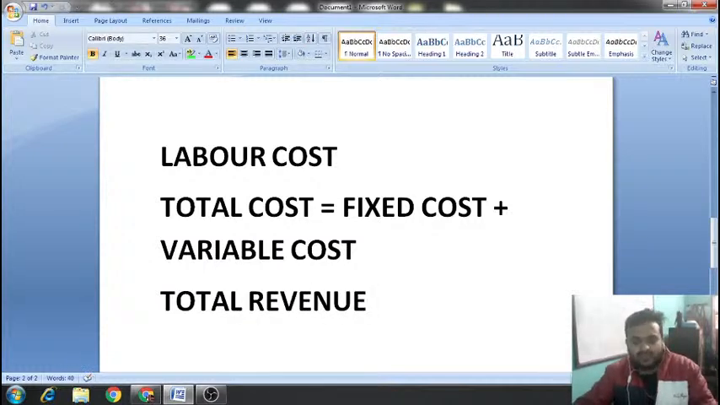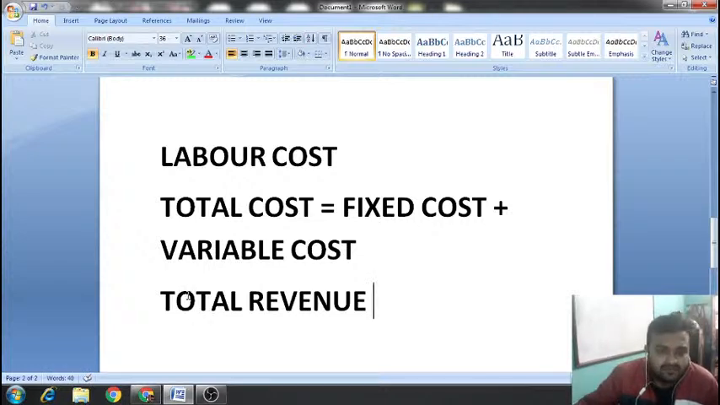What will be the total revenue? What do you understand by the word total revenue? Total revenue means whatever money you are getting by selling a certain number of products. Clear? Whatever money you are getting, which means the sales which is happening.